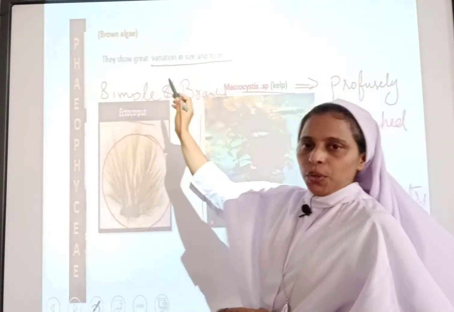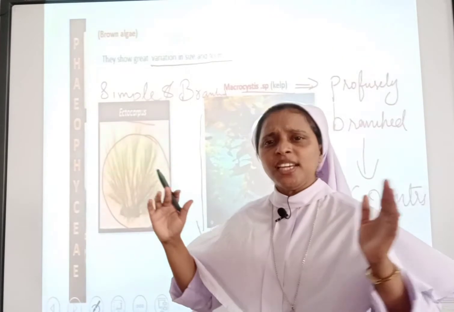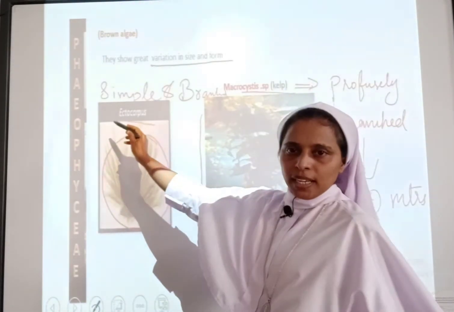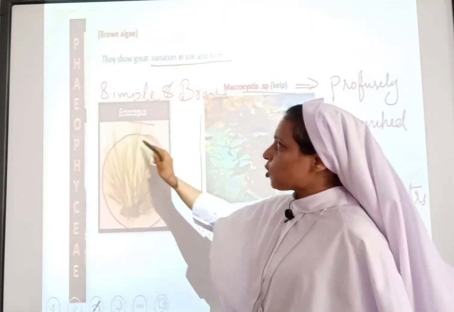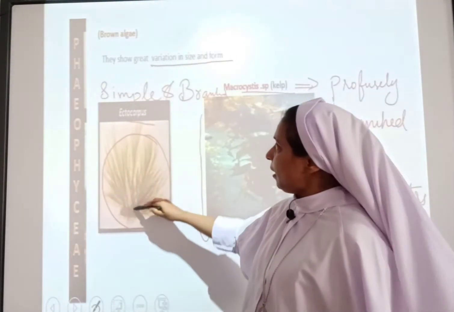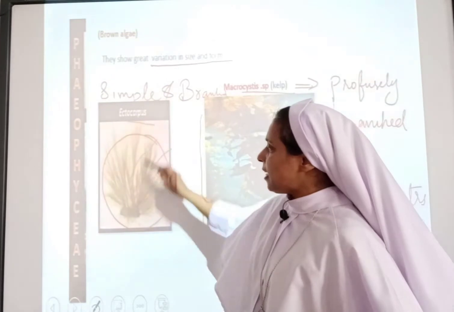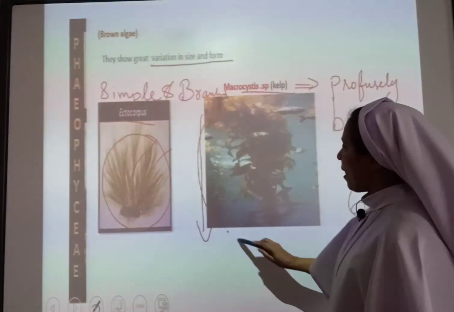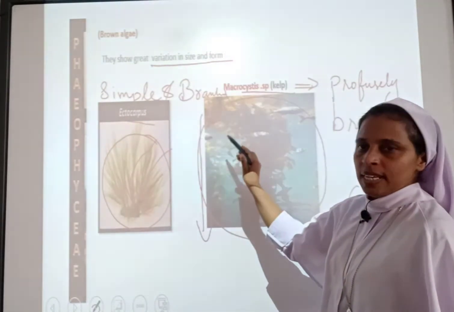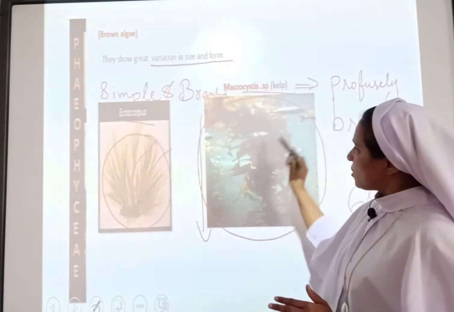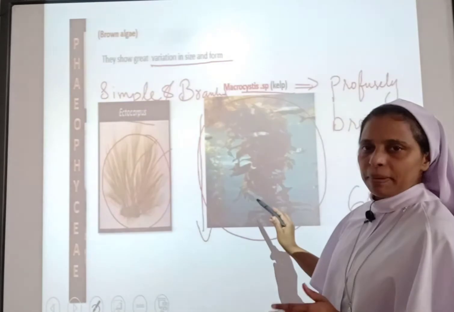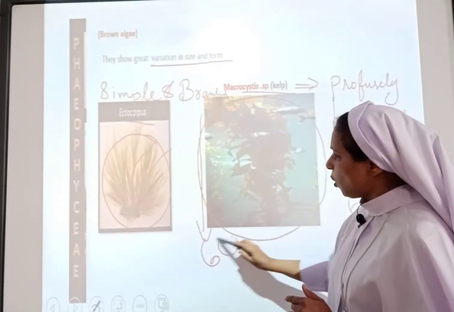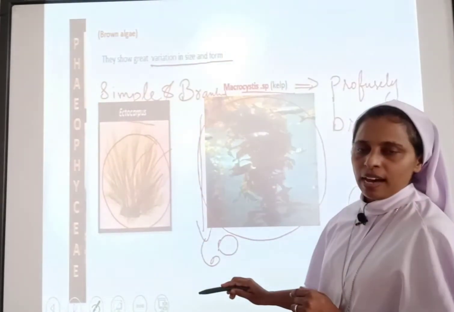As I have told you, Phaeophyceae shows great variation in size and form. Examples are given here. You can see the image of Ectocarpus, simple and branched. But Macrocystis is profusely branched and grows up to 60 meters of height.